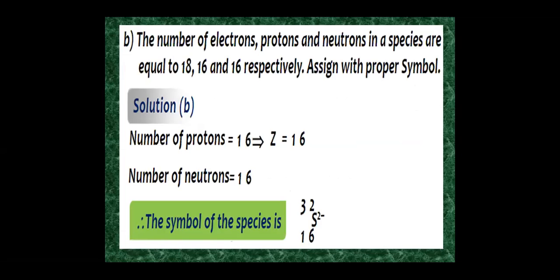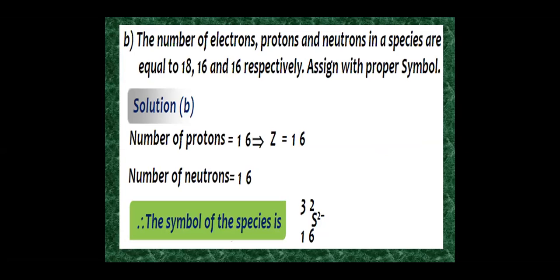Next one: the numbers of electrons, protons and neutrons present in a species are 18, 16 and 16 respectively. Assign it with the proper symbol. So the number of protons is 16, which means the atomic number is also 16. The number of neutrons is also 16. So 16 plus 16 is 32. That is, 32 will be the mass number and 16 will be the atomic number.